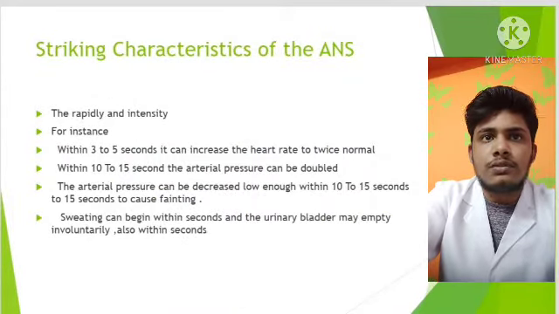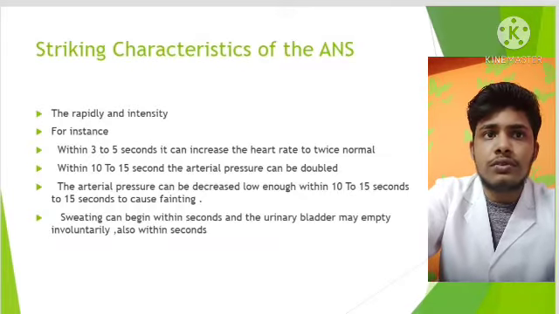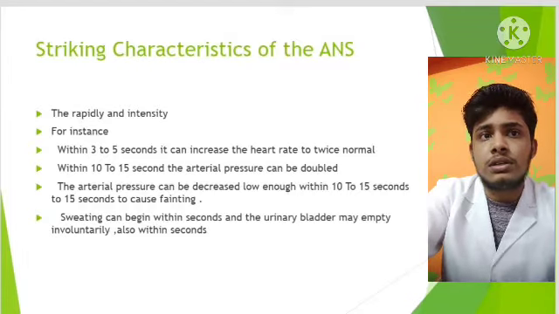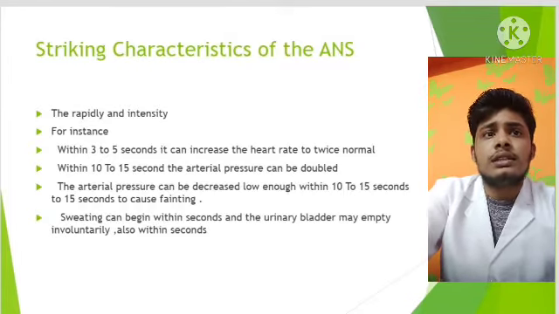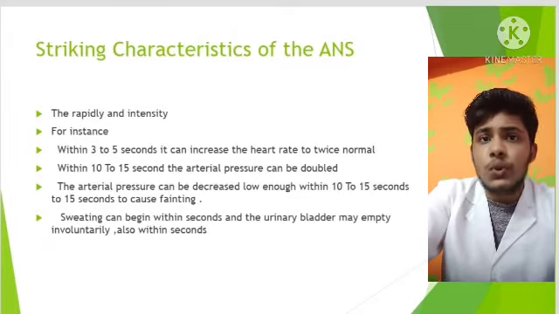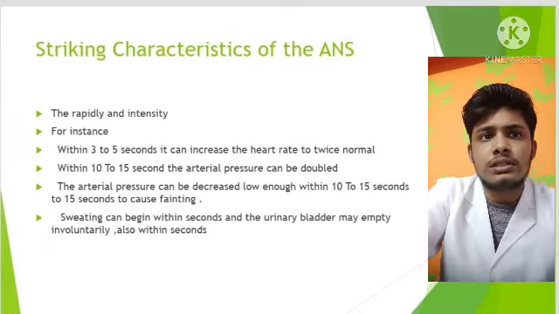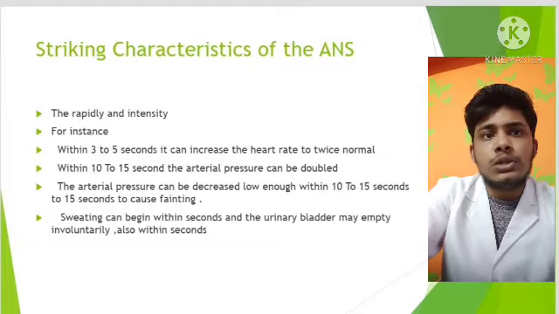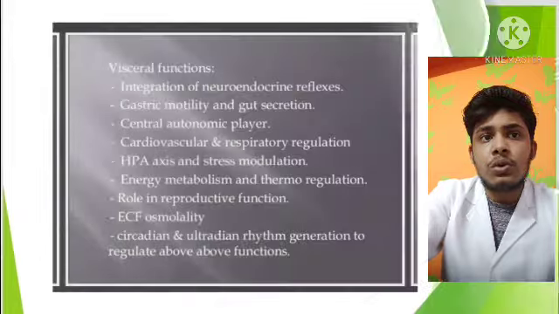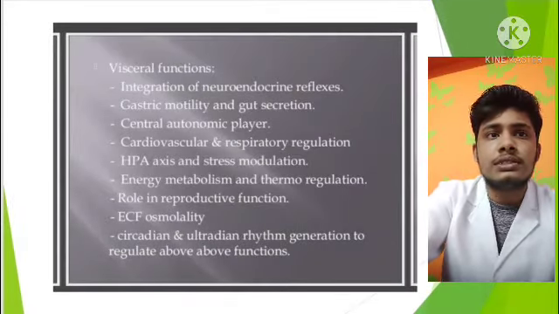Striking characteristics of the ANS: the rapidity and intensity. For instance, within 3 to 5 seconds, it can increase the heart rate to twice normal. Within 10 to 15 seconds, the arterial pressure can be doubled. The arterial pressure can also be decreased low enough within 10 to 15 seconds to cause fainting. Sweating can begin within seconds, and the urinary bladder may empty involuntarily, also within seconds.